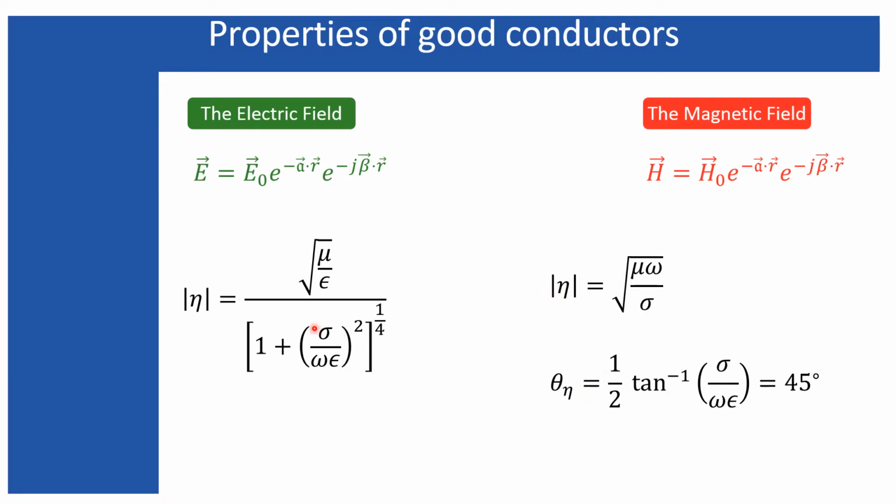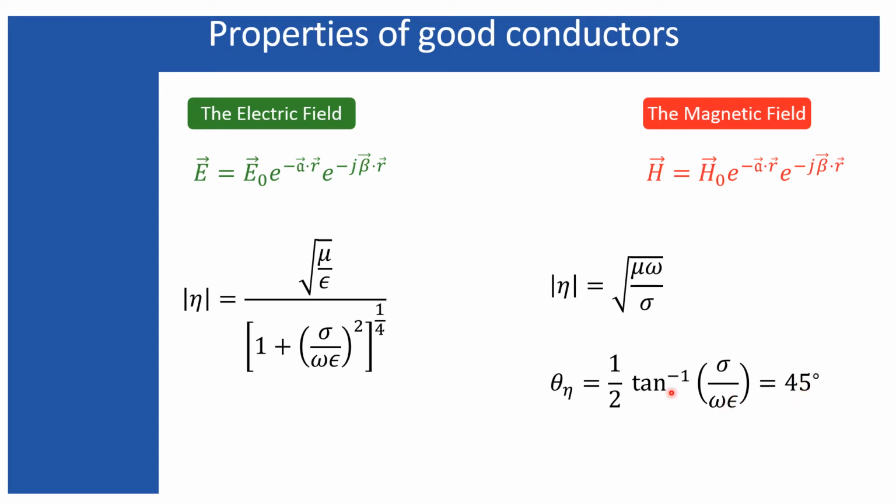It means that in case of good conductors, the magnetic field and electric field are 45 degrees out of phase. In our previous lecture we have seen the magnetic field generally lags behind the electric field. So in this case, from this value of 45 degrees for the angle of intrinsic impedance,